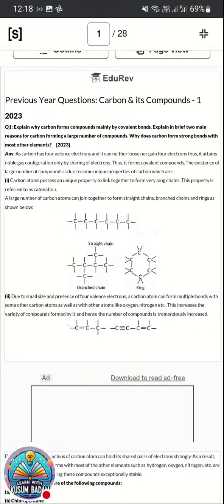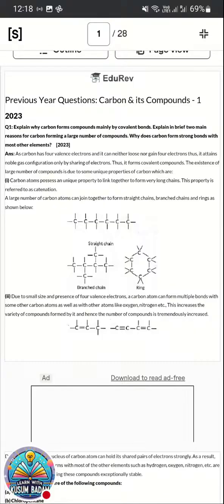As carbon has 4 valence electrons, it can neither lose nor gain 4 electrons. Thus it attains the noble gas configuration by sharing of electrons. So carbon can neither donate nor accept electrons. As you learned in your NCERT textbook, if it loses its 4 electrons, it will have 6 protons in its nucleus, whereas the number of electrons will be only 2. In the same way, if it gains 4 electrons, it will have 6 protons and 10 electrons. In both cases, it is difficult for carbon to hold. So it can neither lose nor gain electrons.